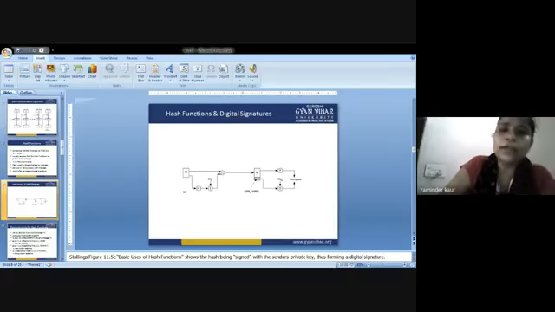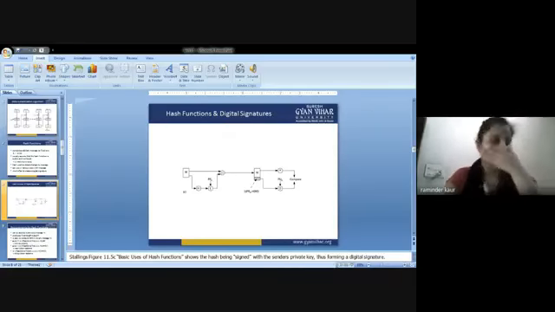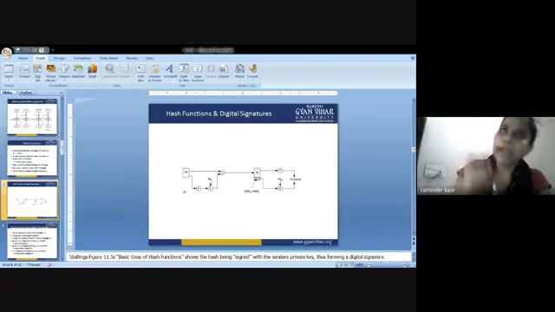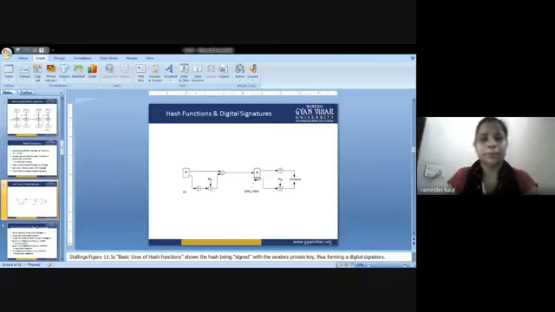So for a hash function h, it is hard to find any two different inputs x and y such that h of x is equal to h of y. I will tell you this in detail with the help of a mathematical example, but in the next lecture. I am just briefing you about the hash function today.